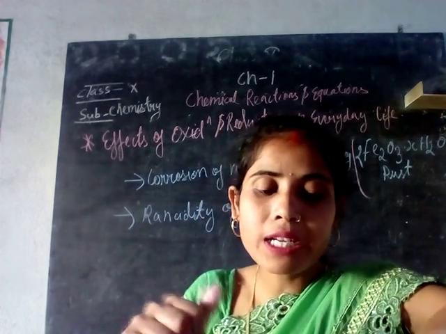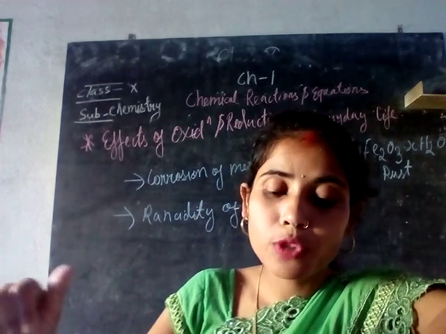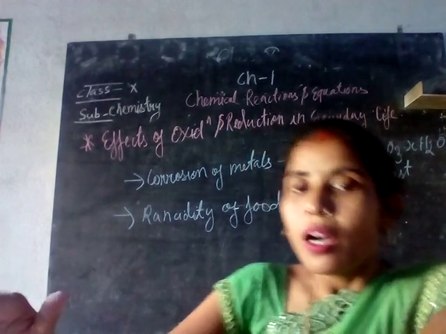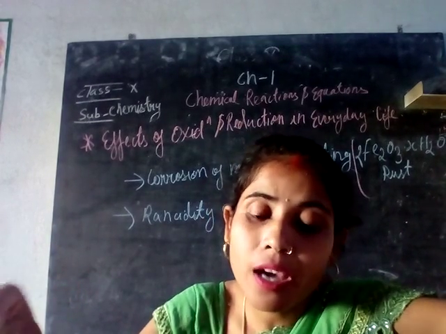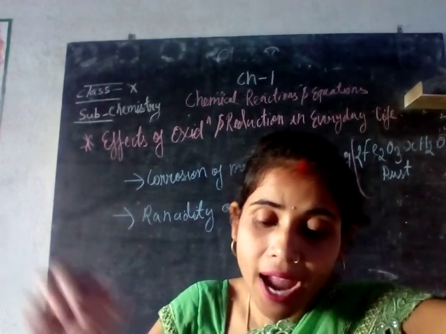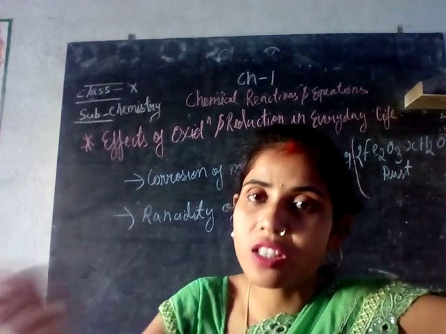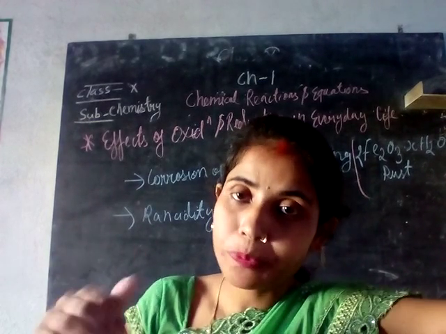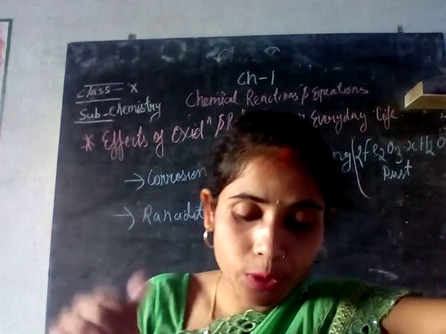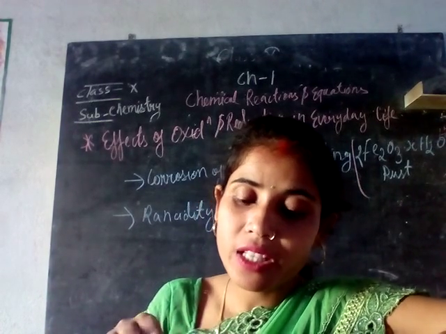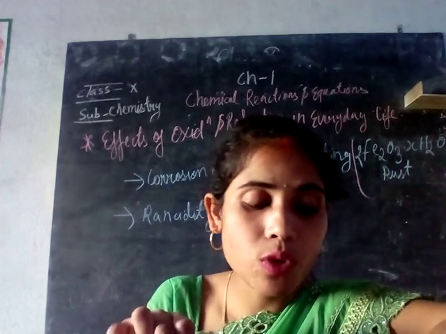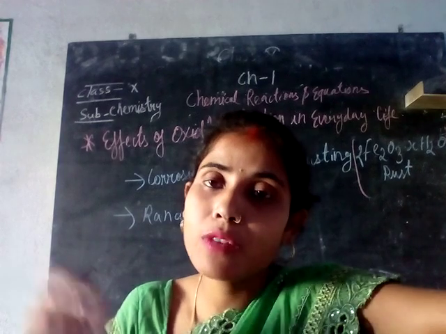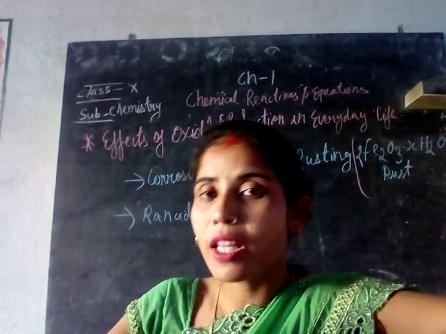Then how can we prevent rancidity of the food? Rancidity can be prevented by adding antioxidants to food containing fats. Antioxidants are usually reducing agents. Since the food has been oxidized, we can add a reducing agent in order to prevent rancidity of the food. So fats and oils present in them do not get oxidized easily and hence do not turn rancid, and the food cannot be spoiled very easily.